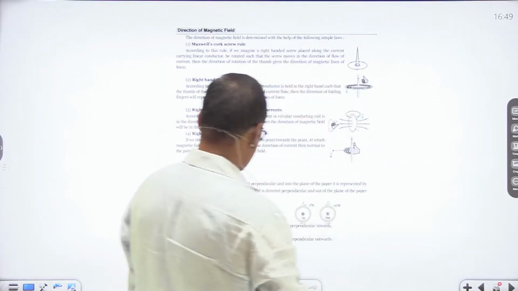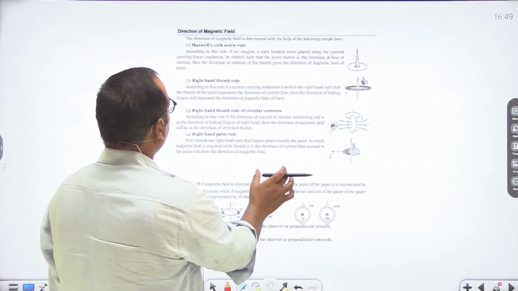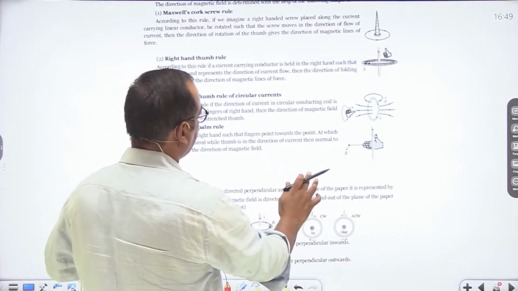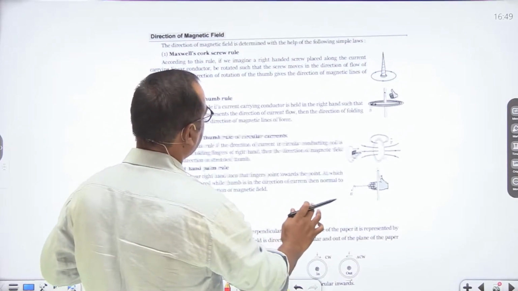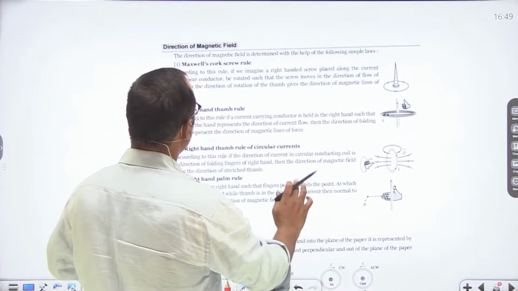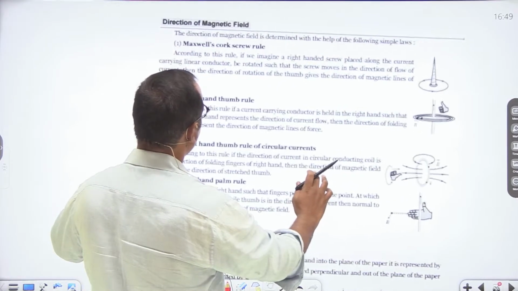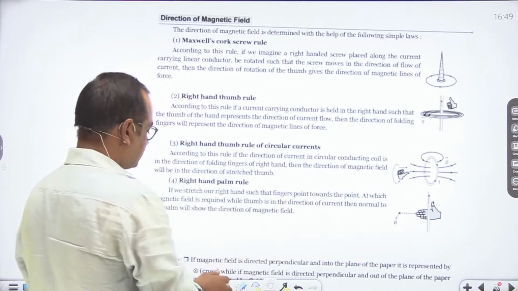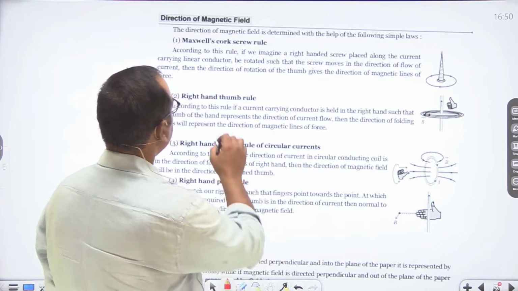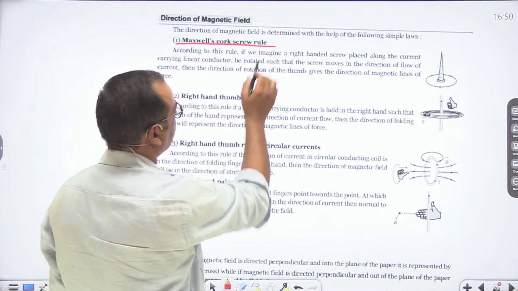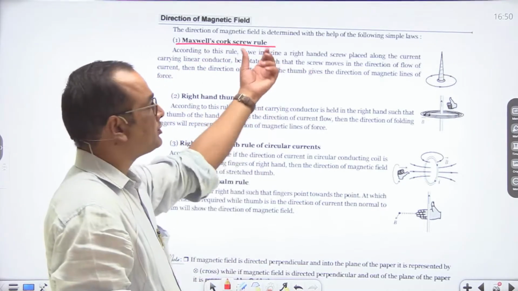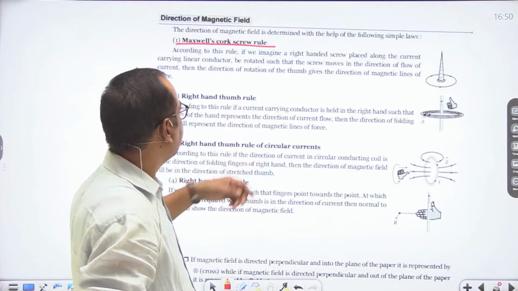Then the direction of the magnetic field can be given by different rules. Let us say the first rule is Maxwell's corkscrew law, which is basically used to give the direction.